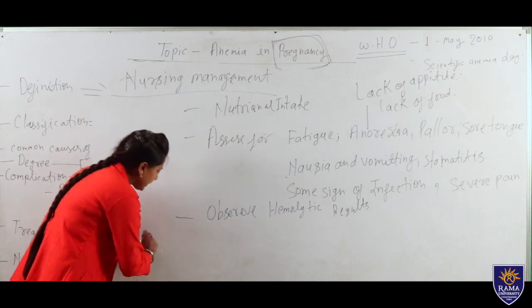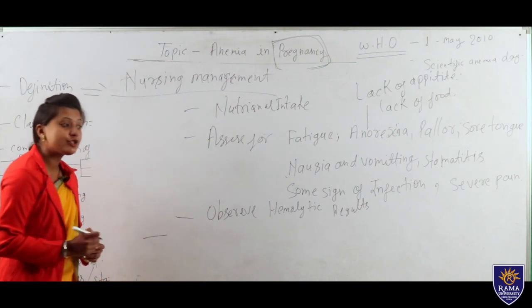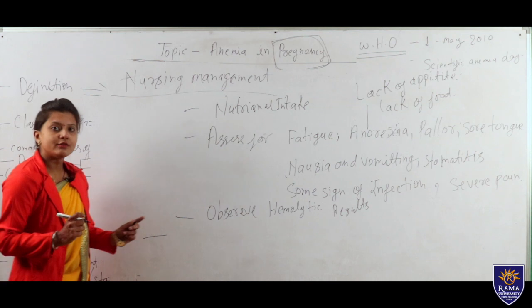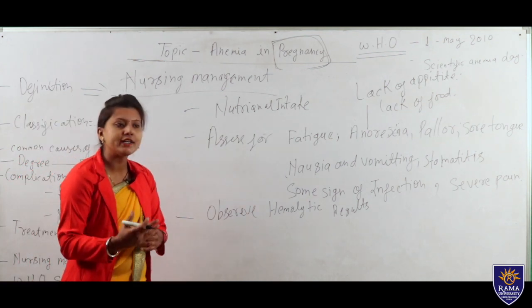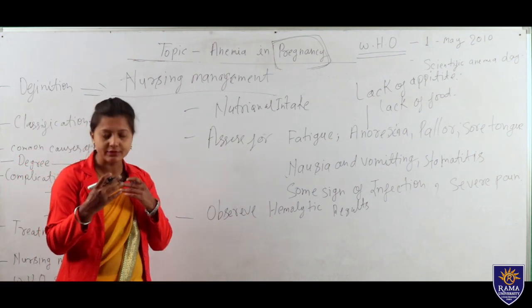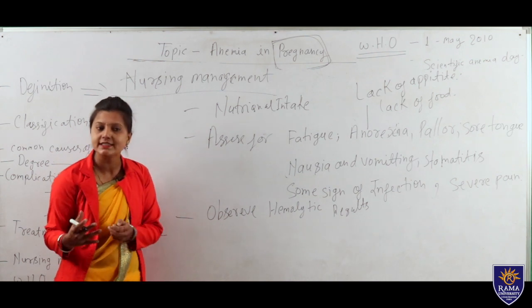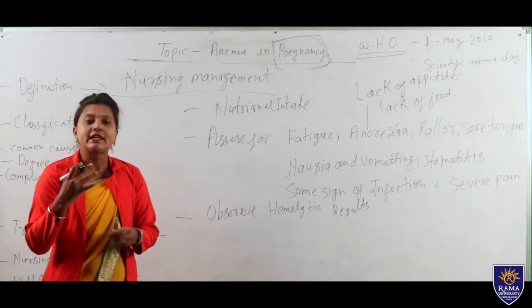Next, we can encourage the mother to take food that is rich in iron, such as green leafy vegetables.